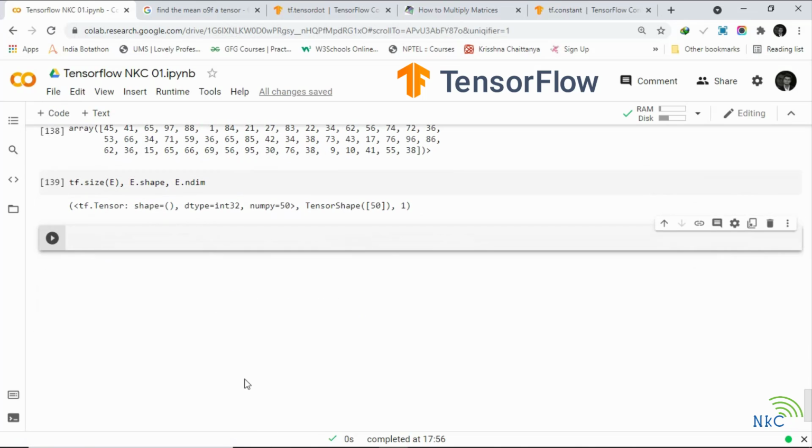Its size is 50, the shape is also 50 and the number of dimensions is 1. Now how about we start with finding the minimum? We could find the minimum of a tensor with reduce min.